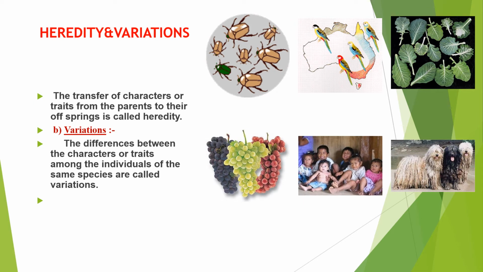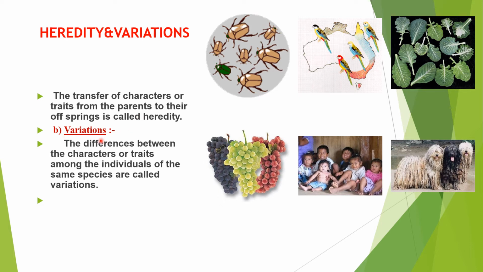Heredity means the transfer of characters or traits from the parents to their offspring. Characters are things like hands, color of eyes, shape of eyes, and color of skin. When these characters are passed from parents to children, that is called heredity, you know that.